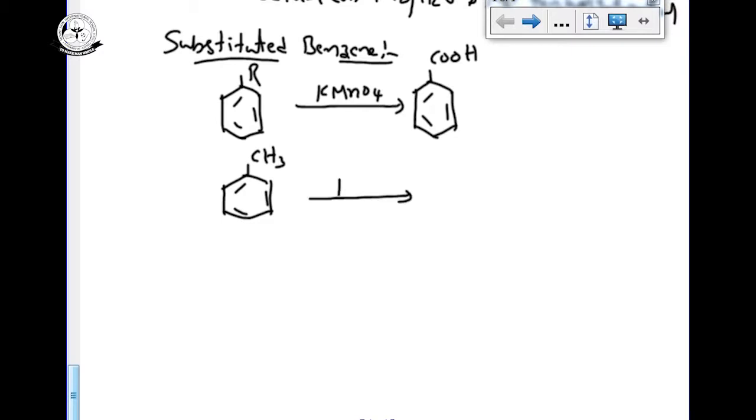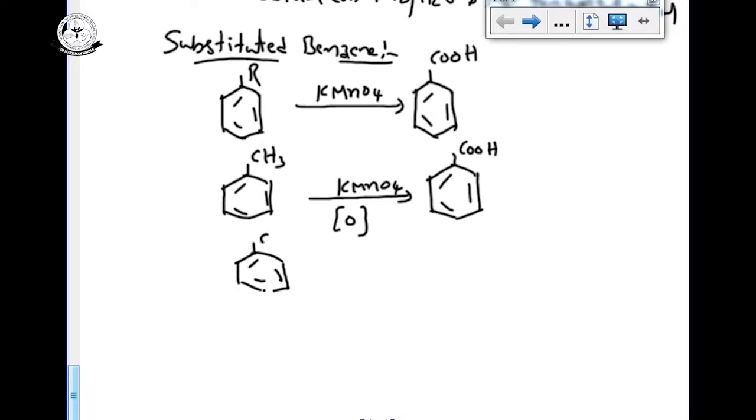On oxidation with KMnO4, KMnO4 can provide oxidants. Then it will be converted into benzoic acid. For example, ethyl benzene, C6H5-C2H5. With the same reagent, we get benzoic acid only.